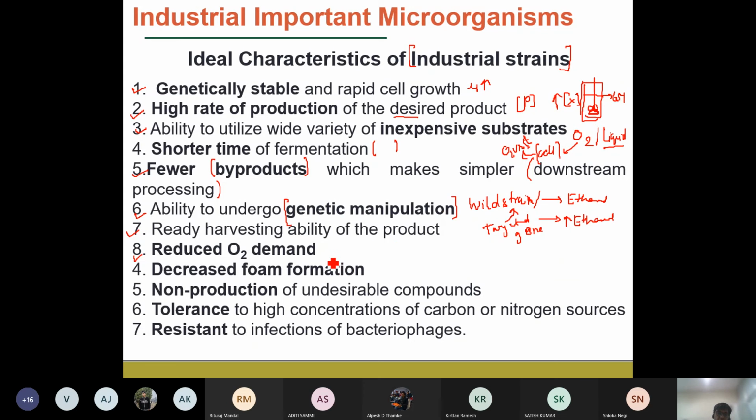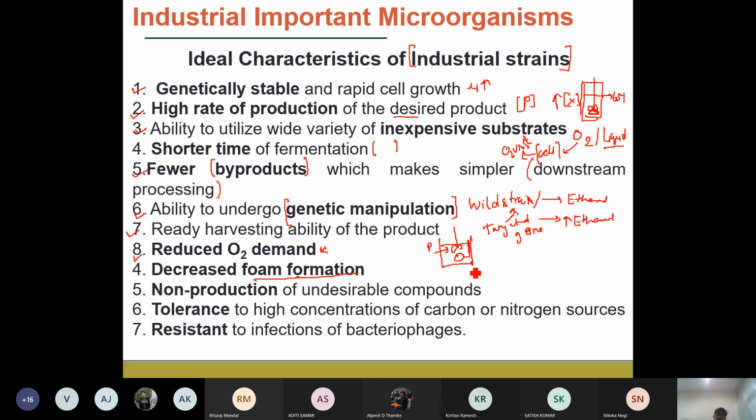So it is always important that we have microorganisms with reduced oxygen demand and decreased foam formation. That is another important part. During the fermentation process, some proteins are released by these microorganisms, and they come into contact with the impeller and agitator, which are used for mixing and sparging of the air, and there is a formation of some sort of foam.